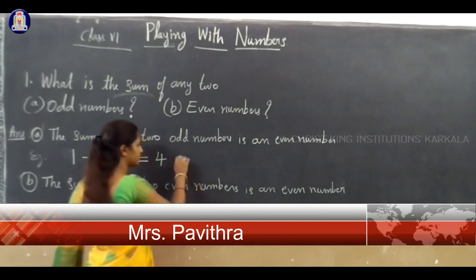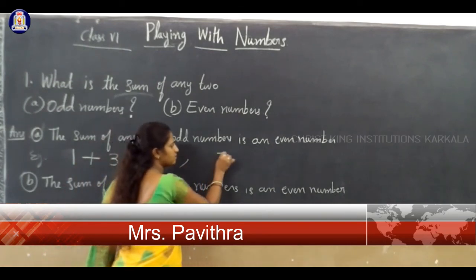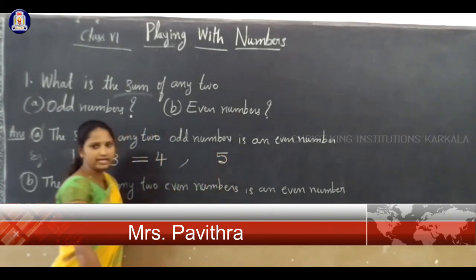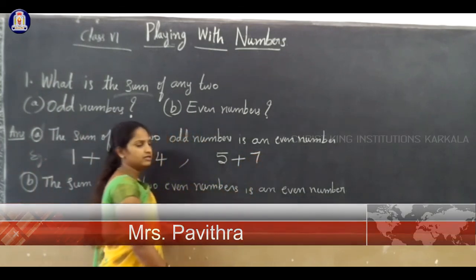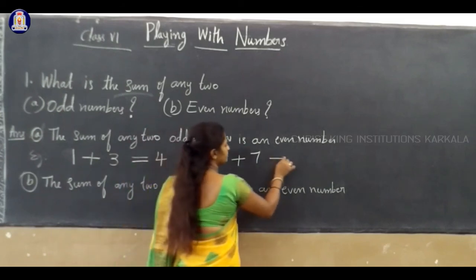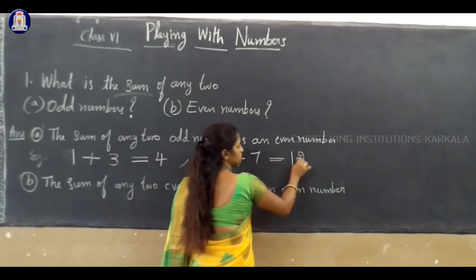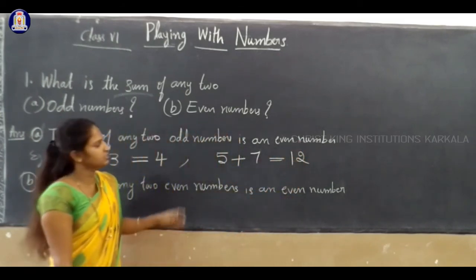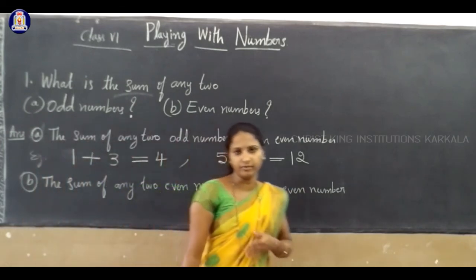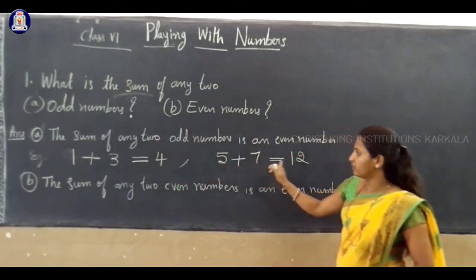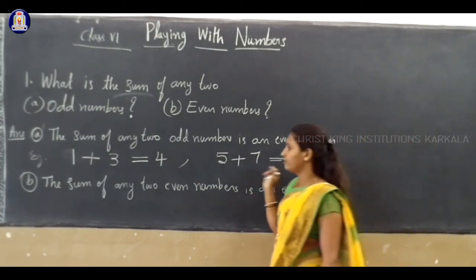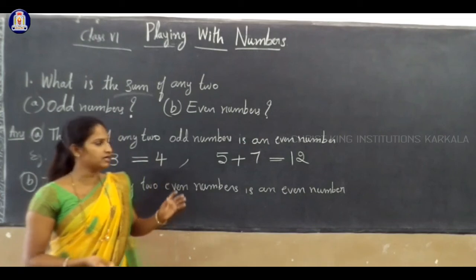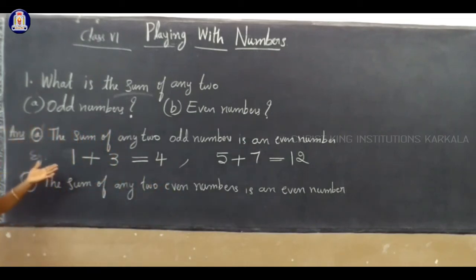Clear? If you want, you can take one more example. Say, for example, I consider 5. 5 is an odd number, and next one more odd number you can take 7. Here 7 plus 5. What is 7 plus 5? Answer 12. Is 12 even? Yes. So if you add any two odd numbers, the answer will be an even number. So this is the example.